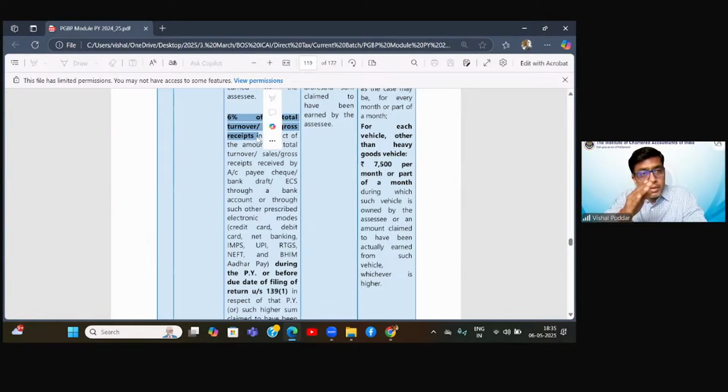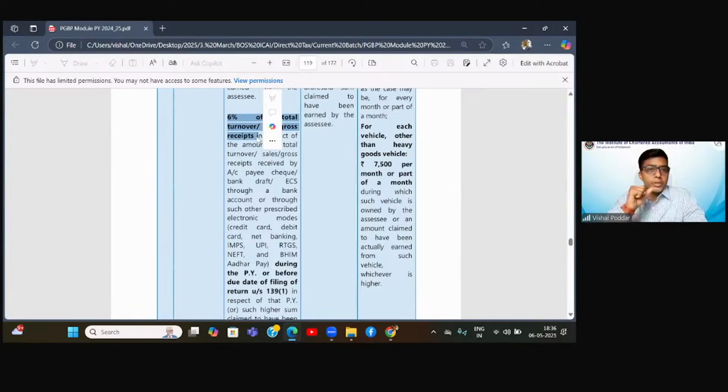Now in this example, out of my total turnover of 2.5 crores, 2.4 crores, which is more than 95%, is through the banking channel. So for me, the 3 crore limit applies to check the eligibility. Now, I am still eligible for 44AD as my turnover, even though exceeding 2 crores, is within 3 crores, and I satisfy the condition of 95% banking channel receipts.